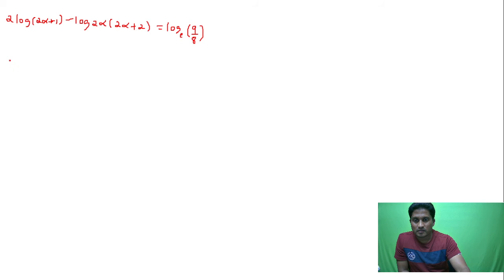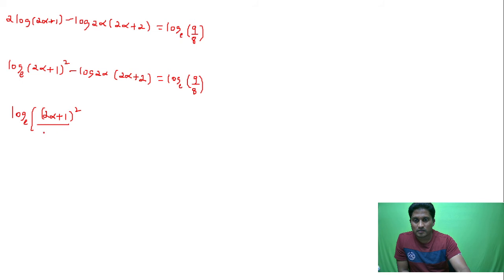Now n log m is log m power n. Log of 2 alpha plus 1 the whole square, minus this is log of 2 alpha into 2 alpha plus 2, is equal to log to the base e of 9 upon 8. Log m minus log n is log m by n. You get log of numerator is 2 alpha plus 1 the whole square, and then denominator will be equal to 2 alpha into 2 alpha plus 2, is equal to log of 9 upon 8.